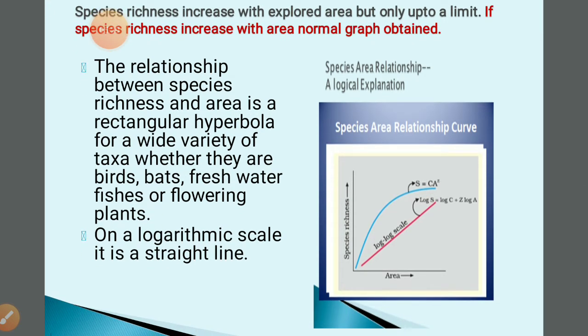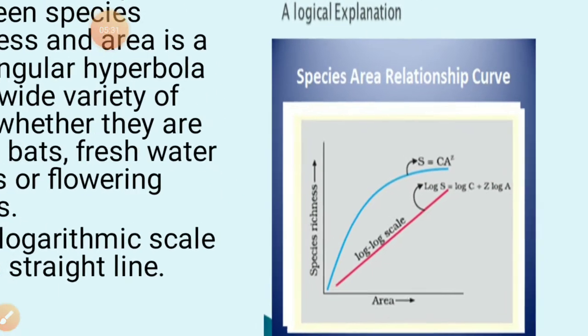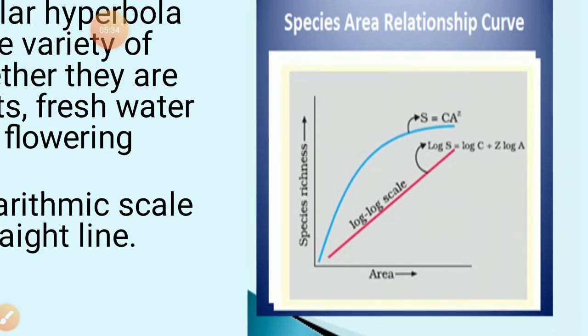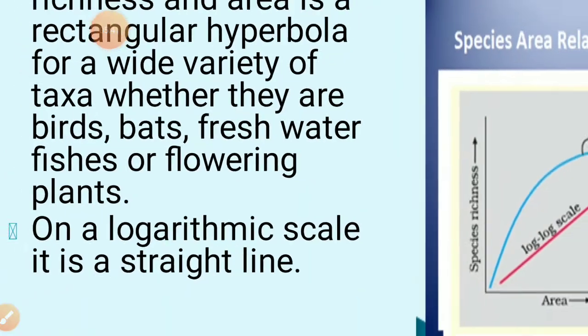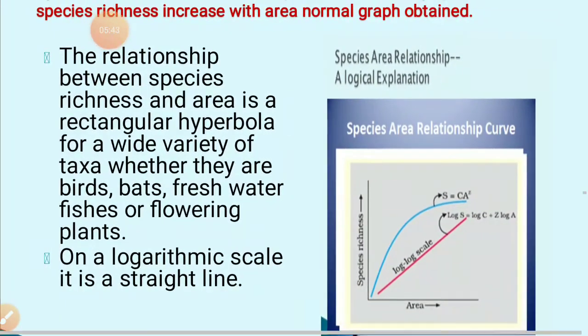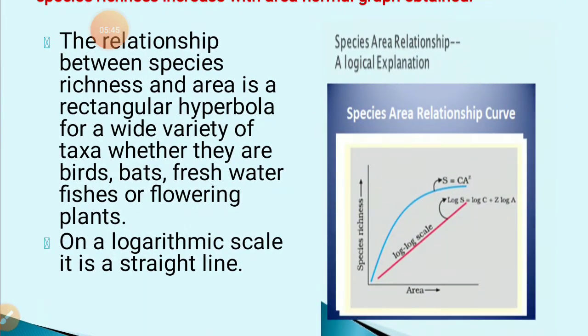Here I have tried to show you the species area relationship using this graph. So what does it mean? The relationship between species richness and area is a rectangular hyperbola for a wide variety of taxa, whether they are birds, freshwater fishes, bats, flowering plants, any organism.